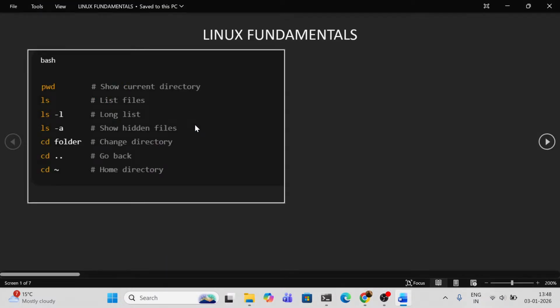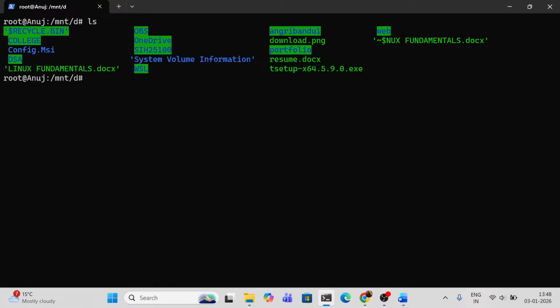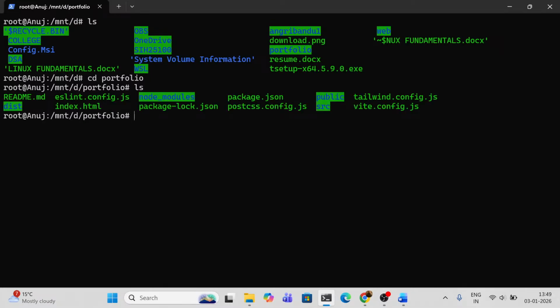So now let's go into some folder. Let's go to the portfolio. Pretty good. This is my portfolio. Here I am inside. As soon as I run this command cd portfolio, I get redirected to the portfolio folder. Now, if I run ls, what kind of files are here? The ls command will show all the files, JSON files, node modules files.